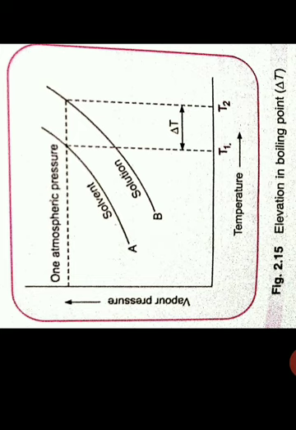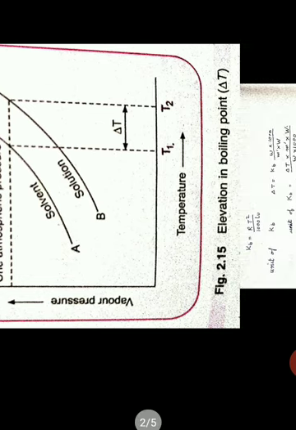Now since the solution graph is running quite below the solvent graph, it intersects the 1 atm pressure line at a higher temperature. So from this, elevation in boiling point may be understood, that is why temperature increases for boiling of a solution.